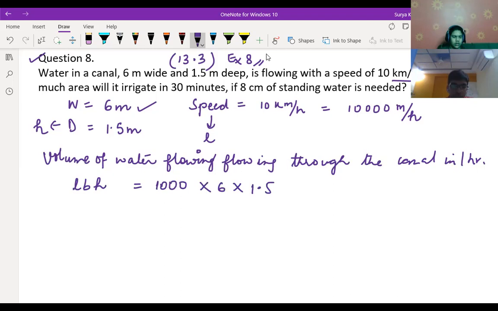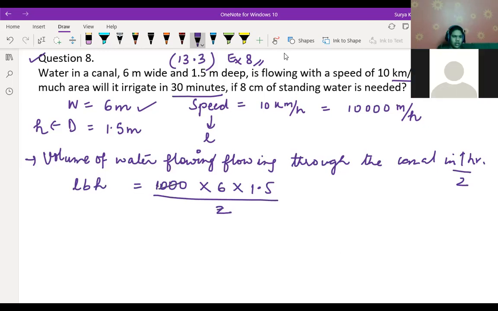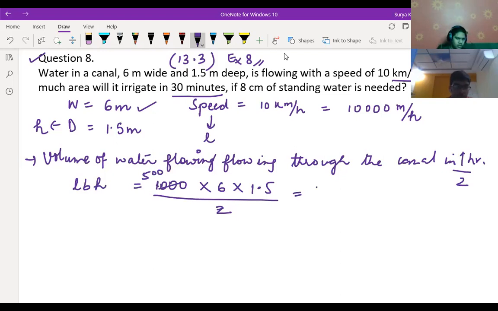Or better, instead of one more step, we can write here half an hour directly, because in the question they have given 30 minutes. So instead of 1 hour, you just write half an hour, and divide by 2. So 10,000 divided by 2 is 5,000. If you multiply, 1.5 times 6 is 9, 9 times 5,000 is 45,000 meter cube. This is the volume of water flowing through the canal.